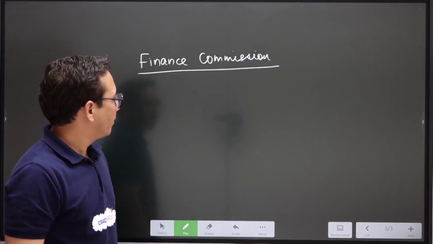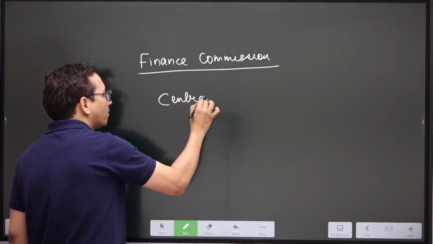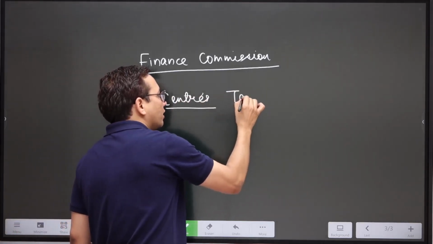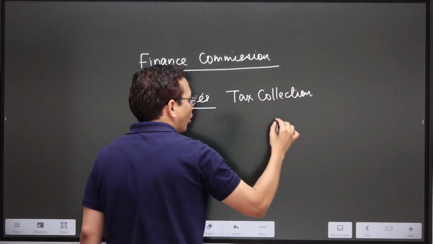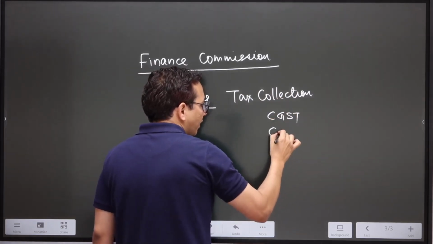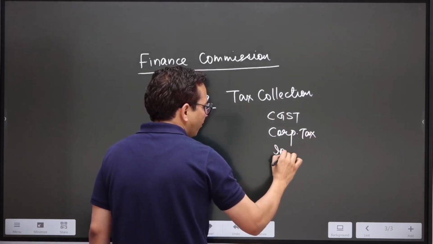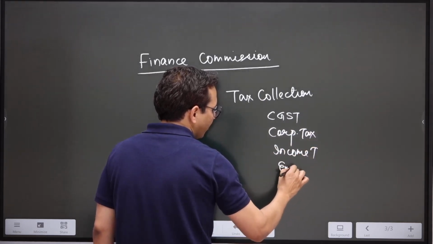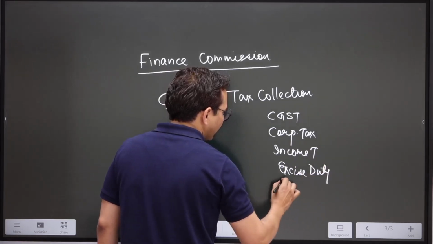Now see this, if I talk about center's tax collection, then center gets maximum funds from CGST, highest is CGST, then we have corporate tax, then we have income tax, then we have excise duty, and last is customs duty.